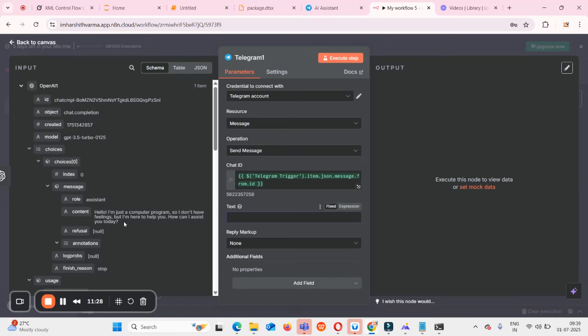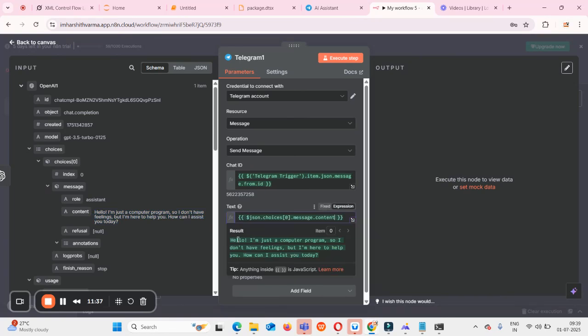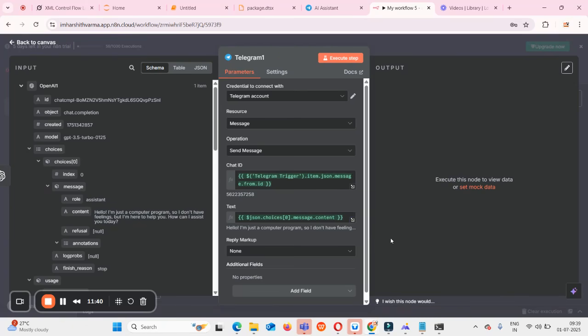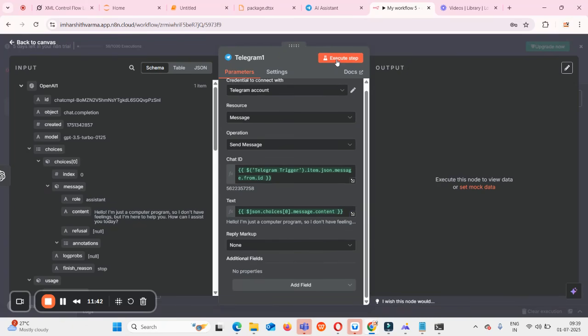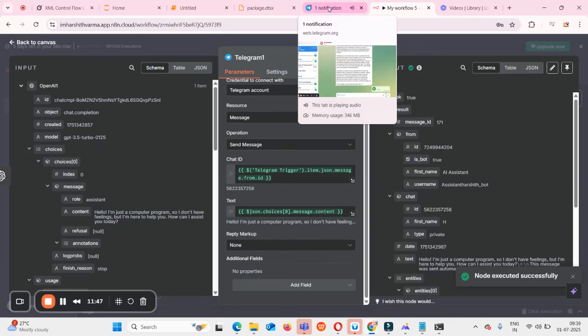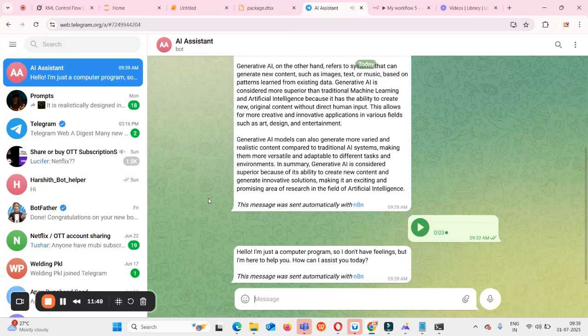In my case I got this response from my OpenAI, right? So I'll copy or drag and drop this particular content here. You can see the result has been updated. And when we click on execute step this time, you can see that I already got a message in my Telegram, which is nothing but the message which OpenAI had given us. That is: hello, I'm just a computer program, so I don't have any feelings, but I'm here to help you. How can I assist you today?